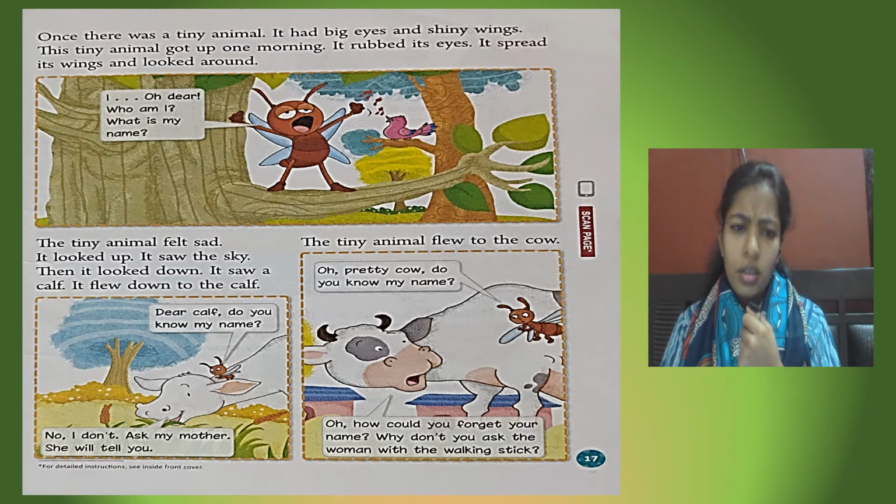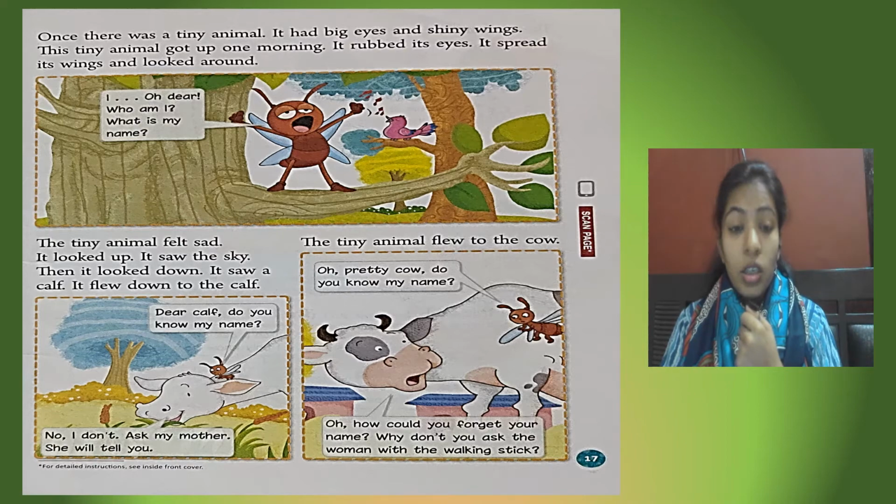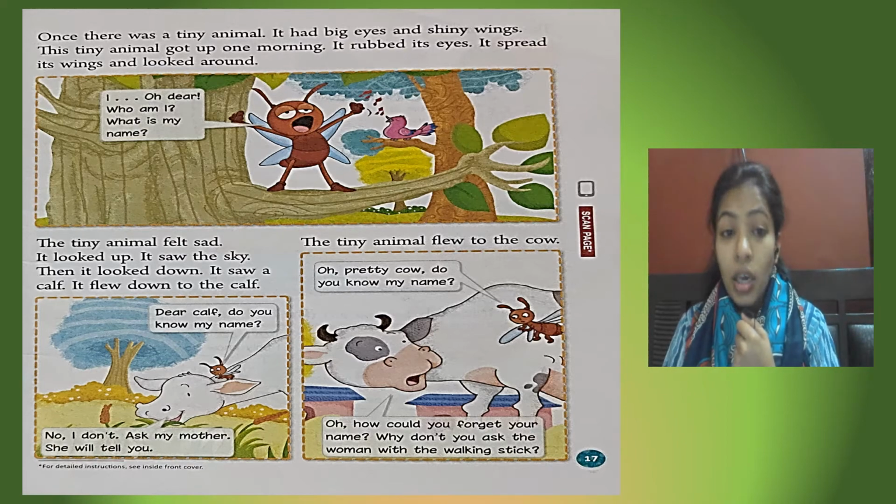Oh dear, who am I? What is my name? Now, after rubbing its eyes, it was so confused. It doesn't remember its name. So it was asking, oh dear, who am I? What is my name?